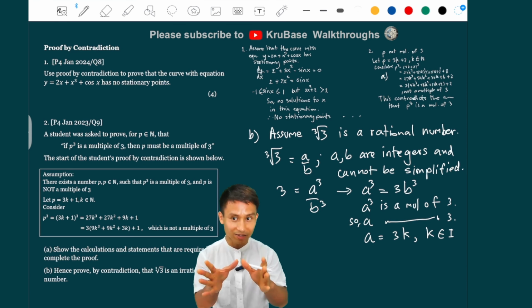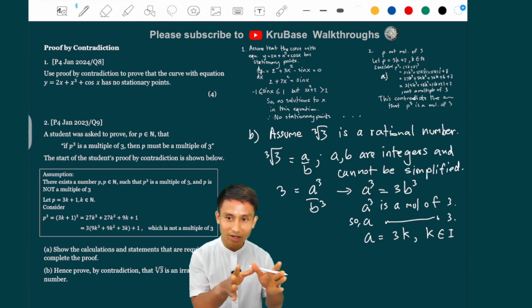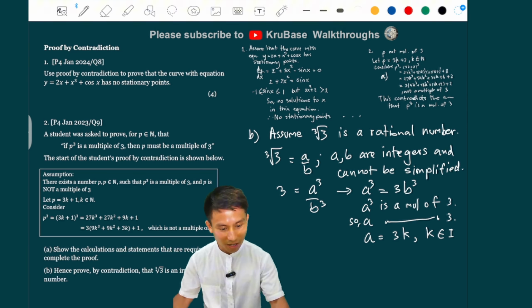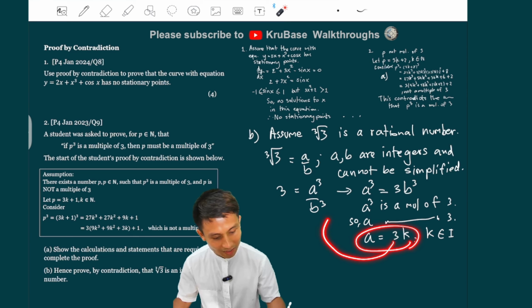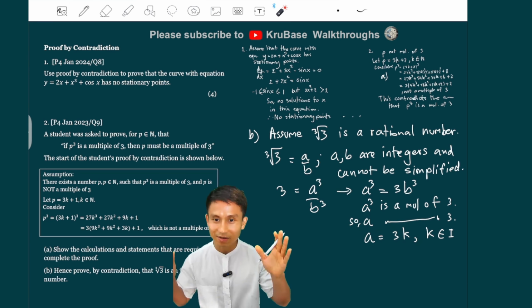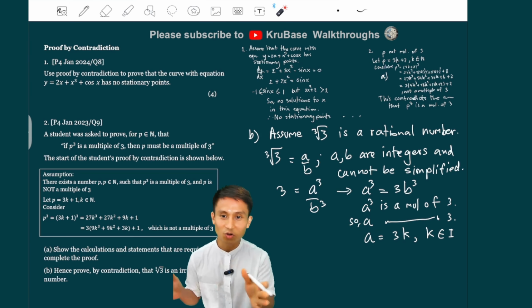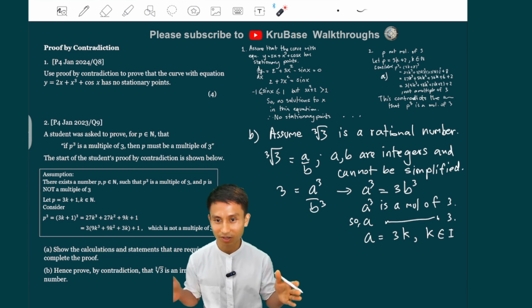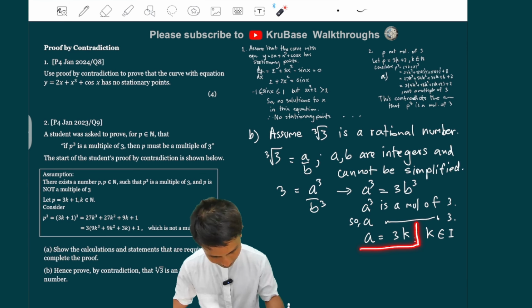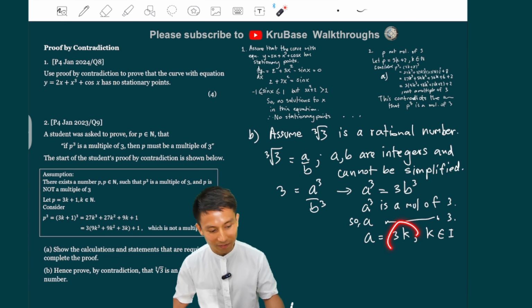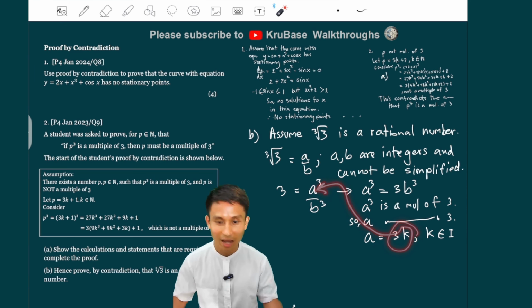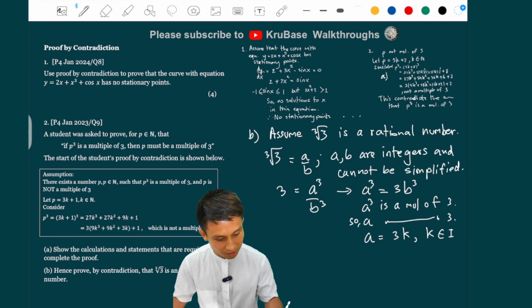Now we're going to keep this, and plug this back into this. This is the key step here, because after this, if you don't know what to do, you're going to stop here. But because we already got something about a, how about we substitute that back into this to see what happens. So we're going to sub that back.